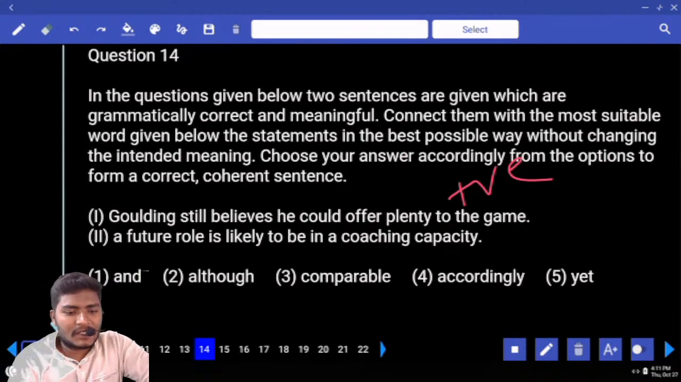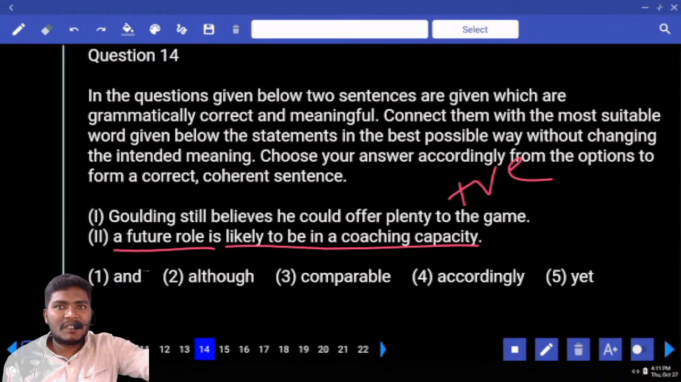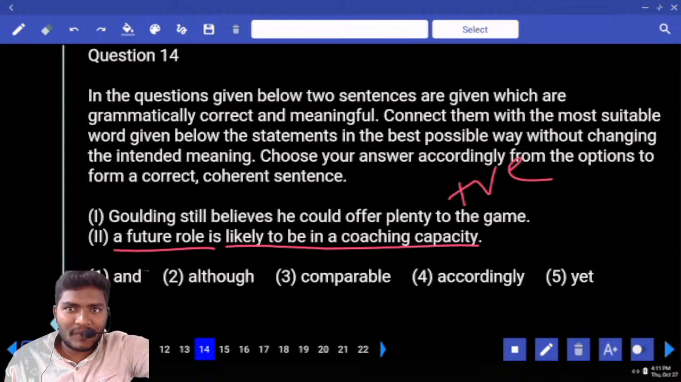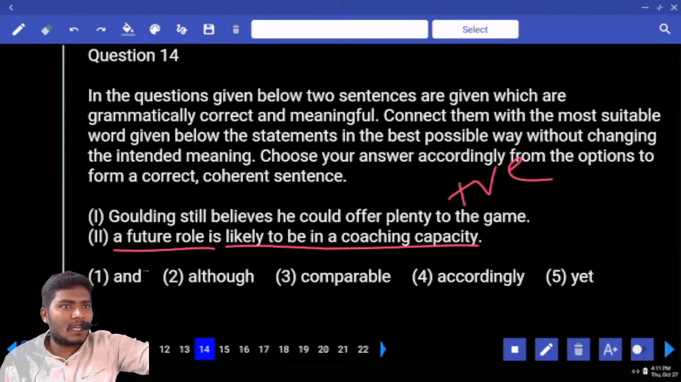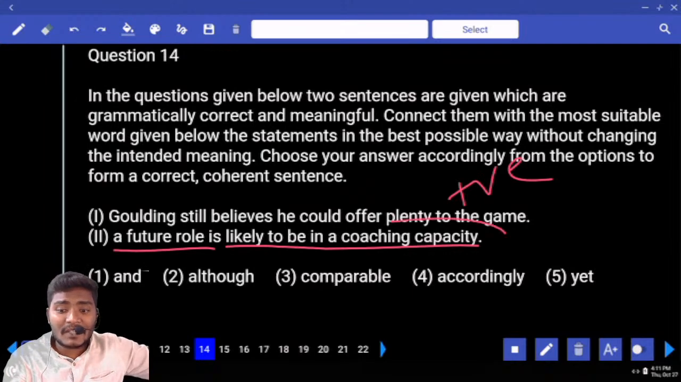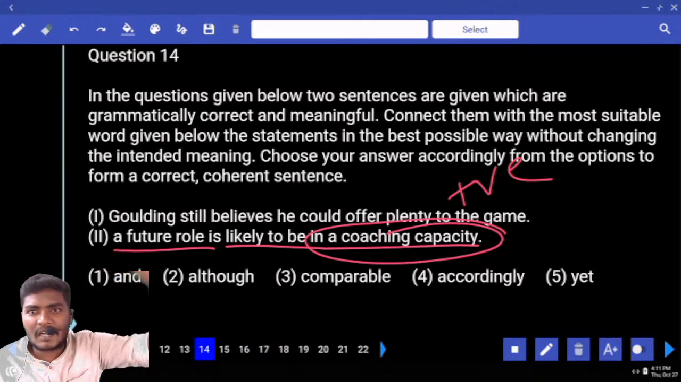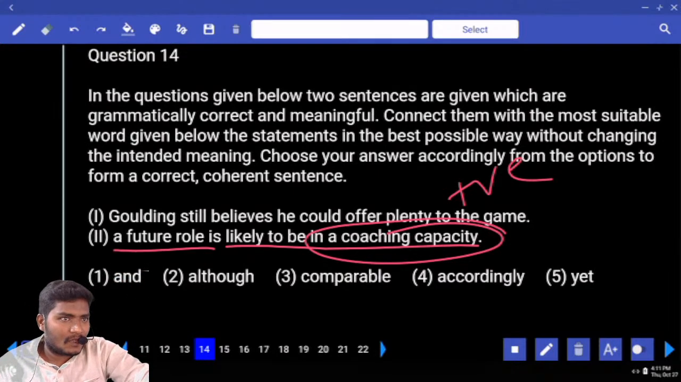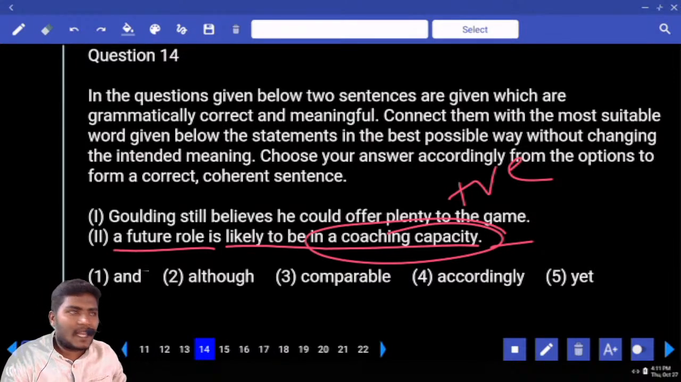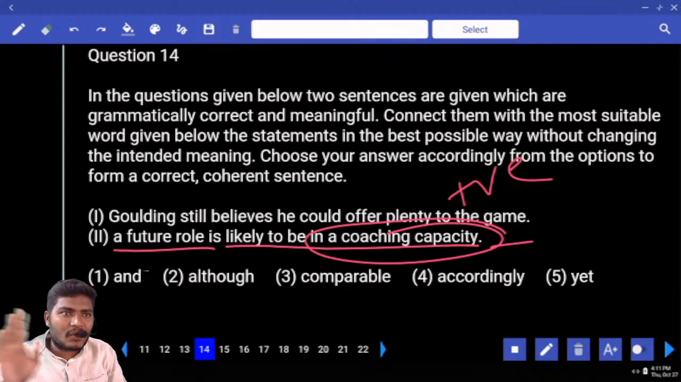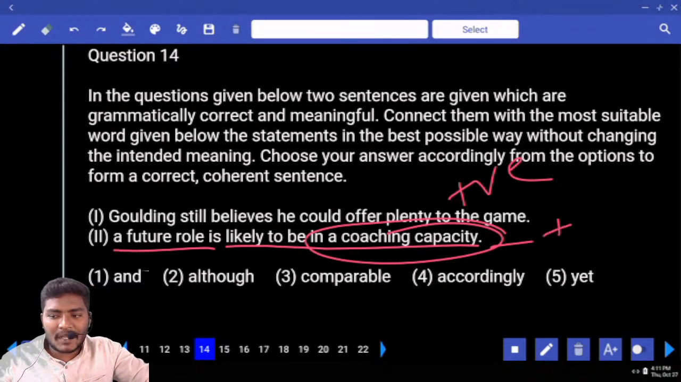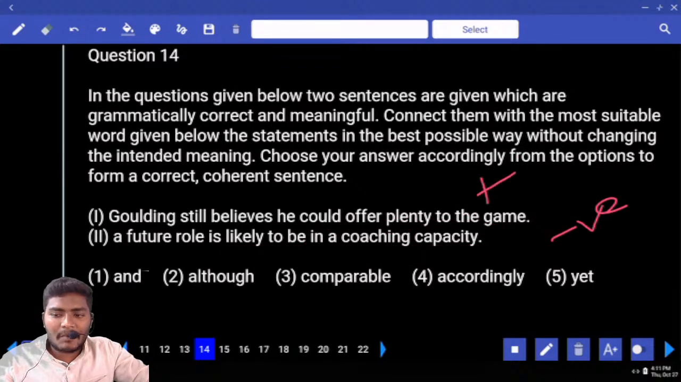Come to the second sentence. A future role is likely to be in a coaching capacity. Now this person wants to go and play the game, whereas people are imagining that he cannot play the game. He actually has to come into the coaching centers. He has to stop playing and he has to start coaching, just like Dravid. Now is this statement positive or negative here? This guy wants to play, but everybody is imagining that he cannot play and he has to go for the coaching. He has to go and give coaching. Now what is this type here? This is negative and the above one is positive.